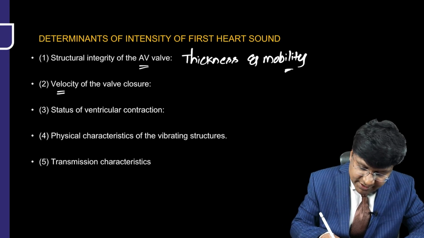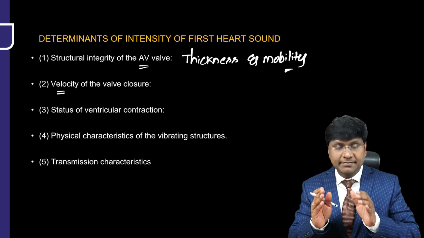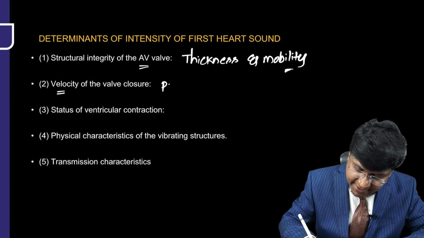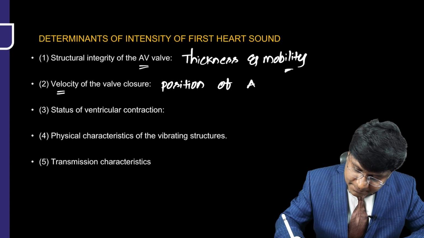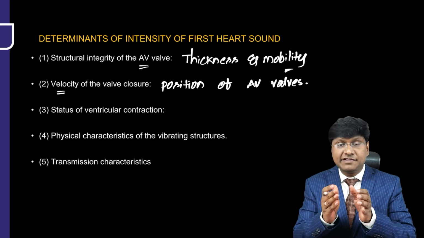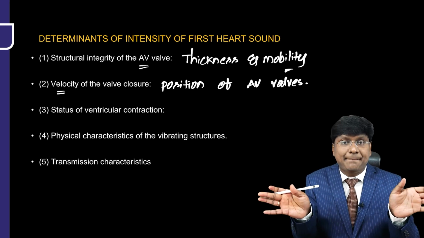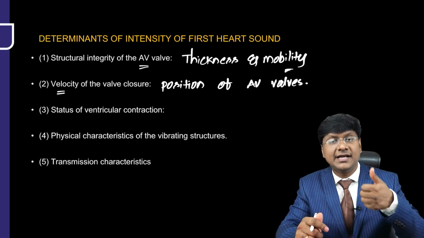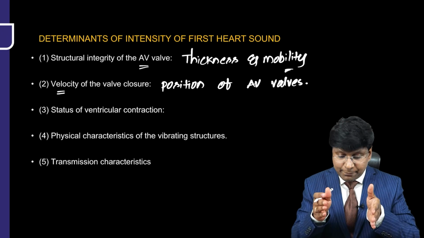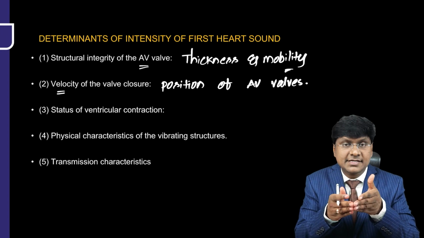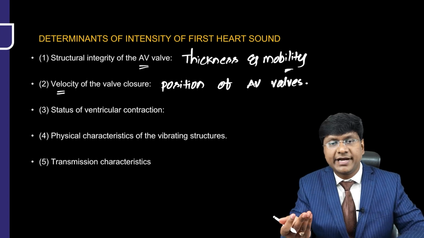And next important is the velocity of the valve closure. The velocity with which the valve closes completely depends upon the native position of the AV valves. If the AV valves are wide apart at the onset of systole, then the valves close with higher velocity and you get a higher intensity sound. But if the AV valves at the onset of ventricular systole are nearby, then they close with lesser intensity and thereby you get a soft S1.